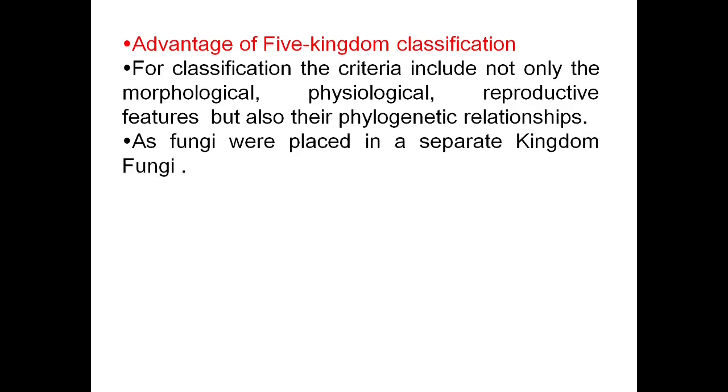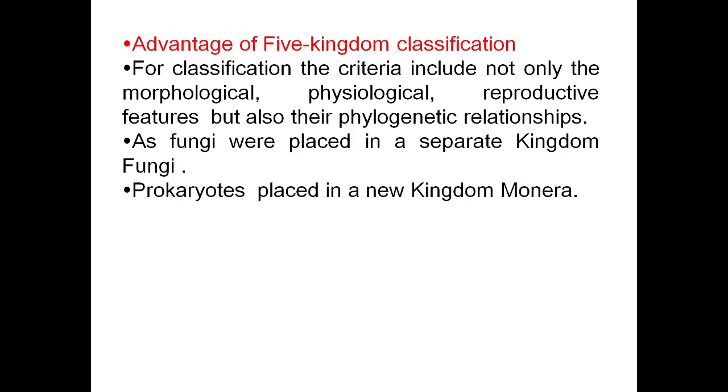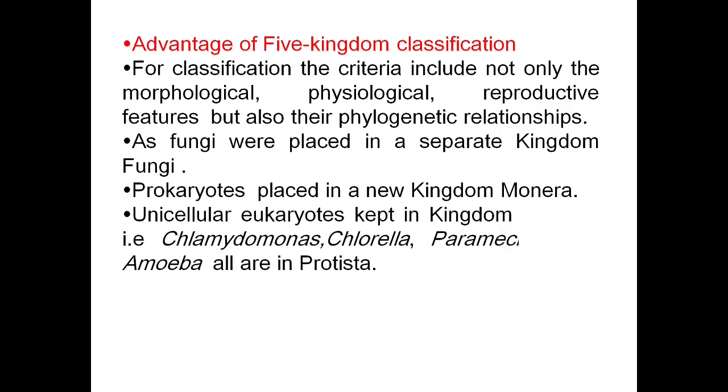Fungi are placed in a separate kingdom, Fungi. Prokaryotes are also placed in a new kingdom, kingdom Monera. Unicellular eukaryotes are kept in kingdom Protista, that is Chlamydomonas, Chlorella, Paramecium and Amoeba. These are all included in Protista.